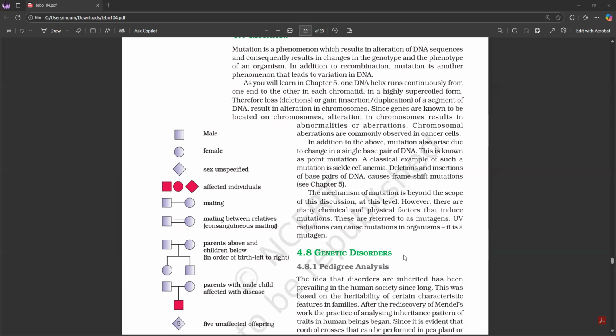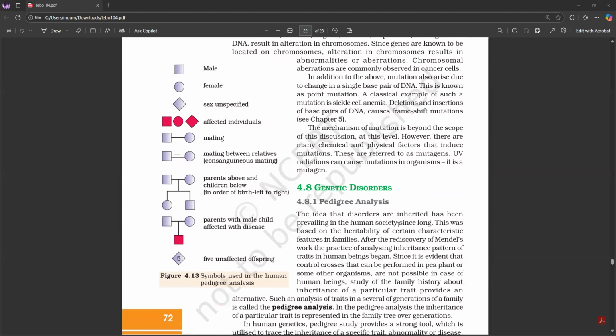Therefore, loss (deletions) or gain (insertion or duplication) of a segment of DNA result in alteration in chromosomes. Since genes are known to be located on chromosomes, alteration in chromosomes results in abnormalities or aberrations. Chromosomal aberrations are commonly observed in cancer cells. In addition to the above, mutation also arises due to change in a single base pair of DNA. This is known as point mutation.